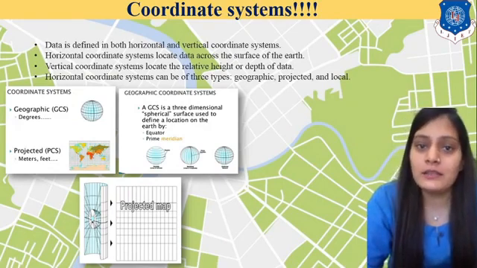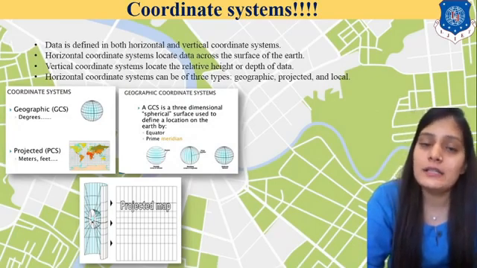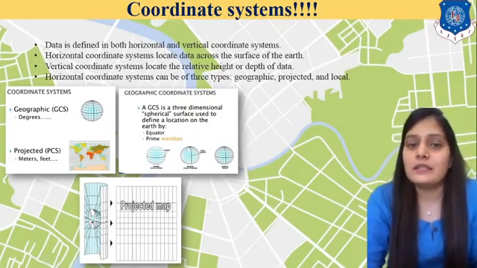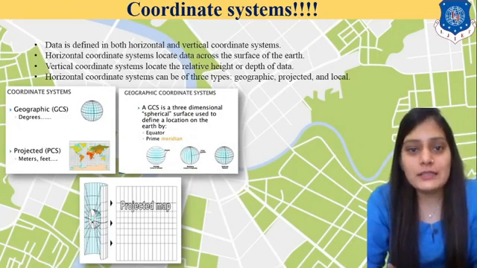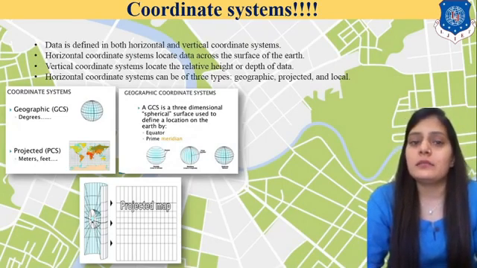Moving further, we will see the coordinate system. This has already been discussed, but I would like to revise it here. What are coordinate systems? There are two types. The first is the geographic coordinate system, and the second is the projected coordinate system. What does the geographic coordinate system include?